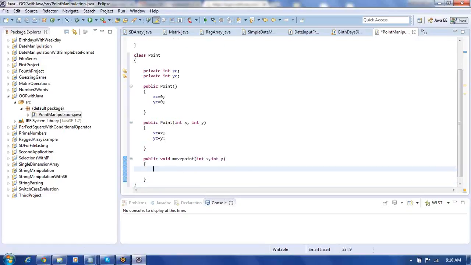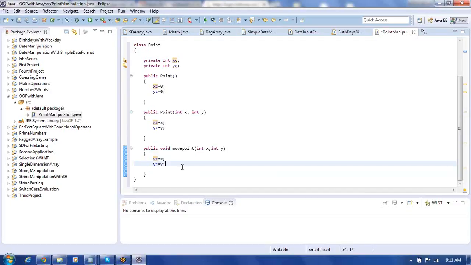Move means changing the existing coordinates: xc equal to x and yc equal to y. It's not cx, it's xc equal to x, yc equal to y. Like this we can specify the coordinates. We are moving x into xc, y into yc. Like this we made the movePoint method.